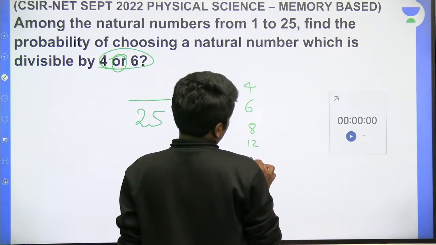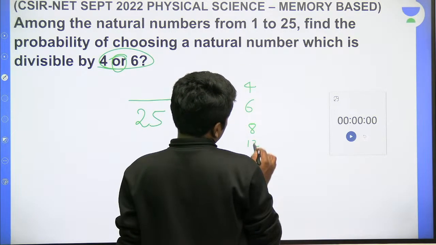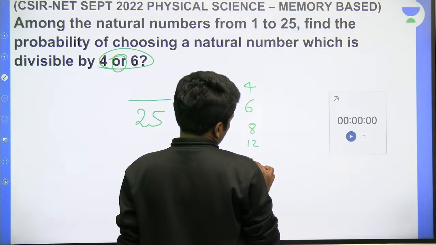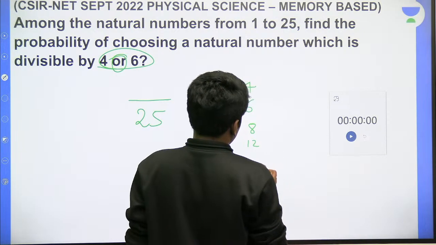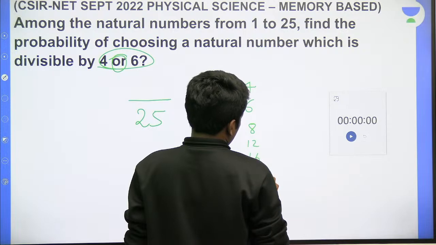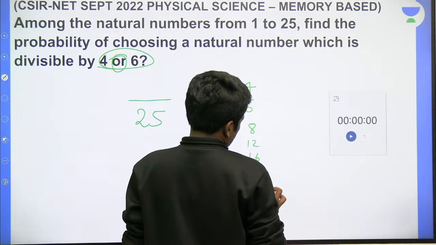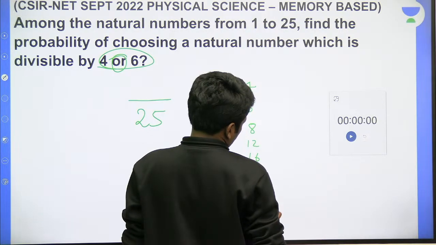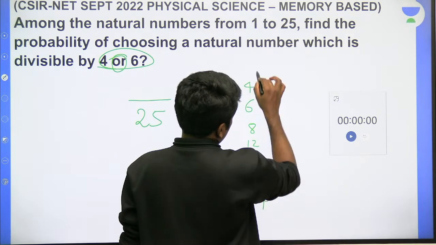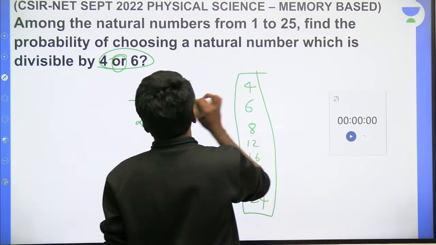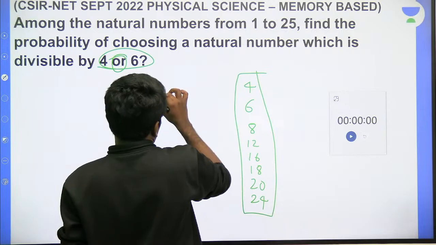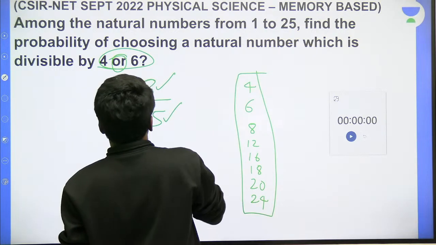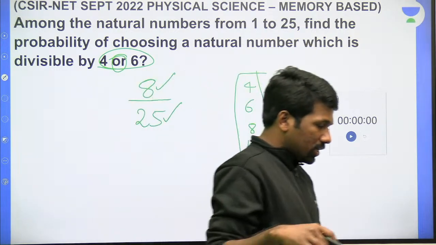So 12, then 16, 18, 20, 24. So these are the 8 possibilities. Successful outcomes are 8 out of a total of 25 outcomes. So 8 by 25 should be the correct answer.